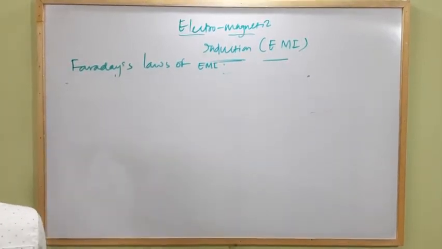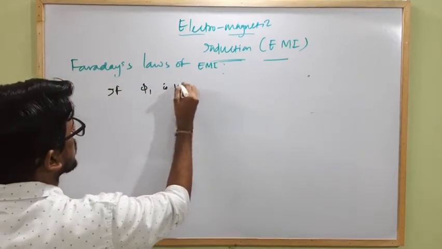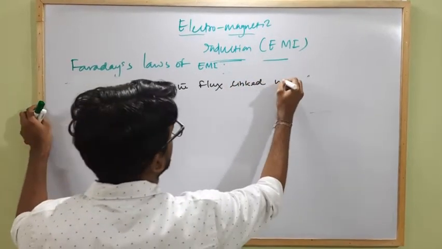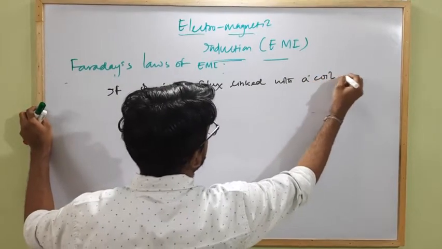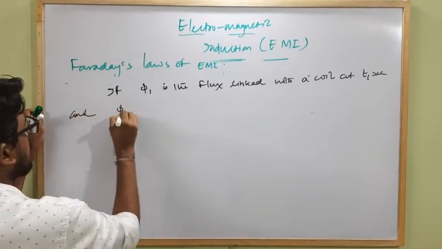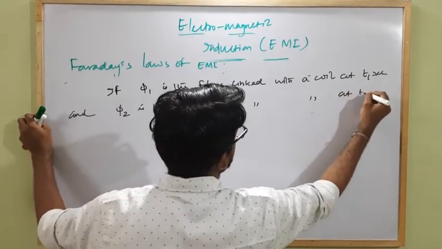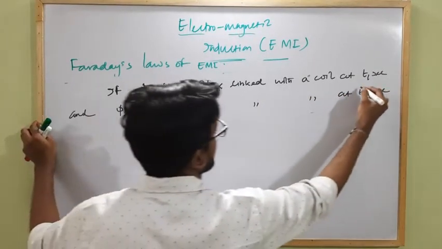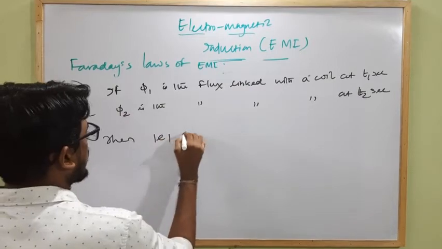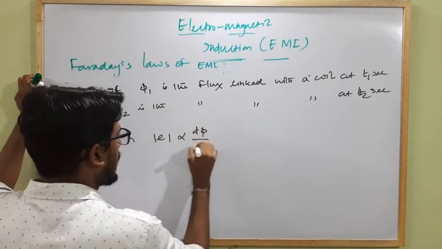If phi 1 is the flux linked with a coil at t1 second, and phi 2 is the flux linked with a coil at t2 second, then the induced EMF E is directly proportional to the rate of change of magnetic flux, d phi by dt.